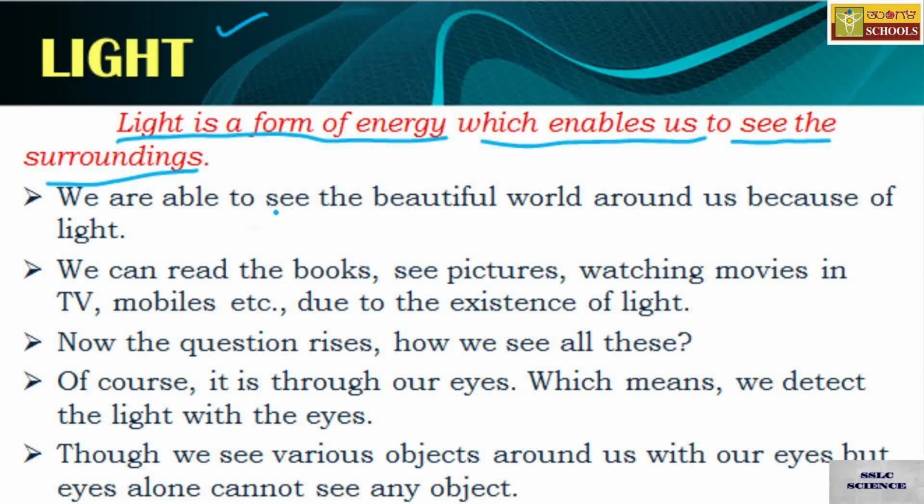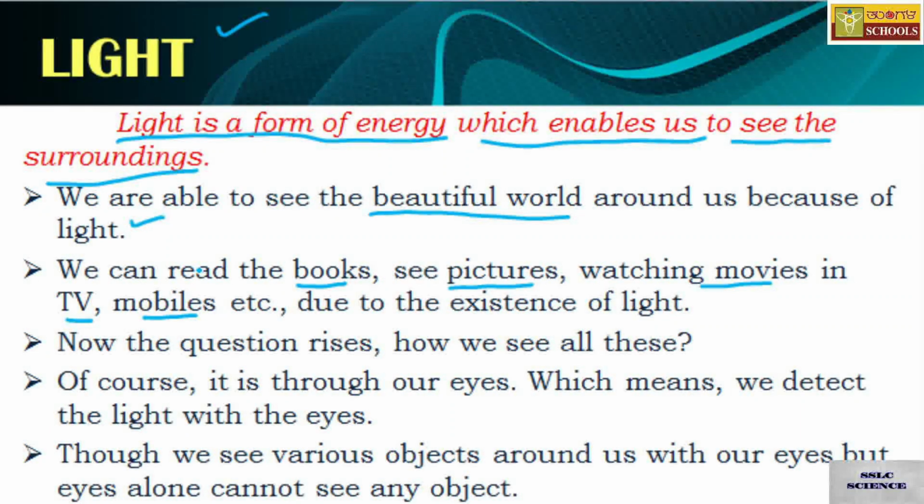We are able to see this beautiful world around us because of light only. We can read the books, we can see the pictures, we are watching the movies in television, mobiles, wherever the places may be.